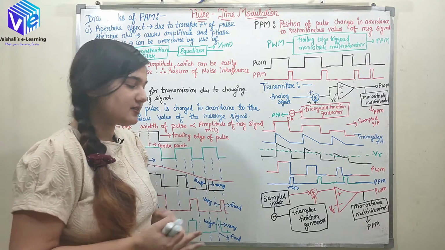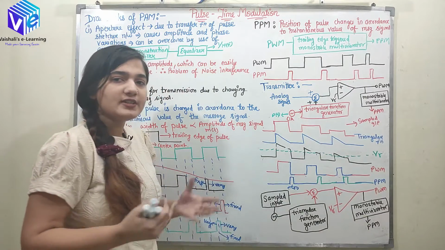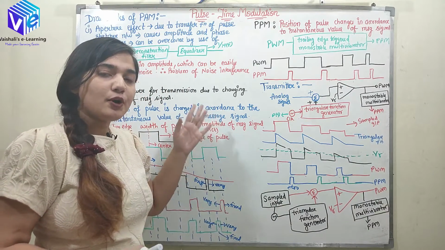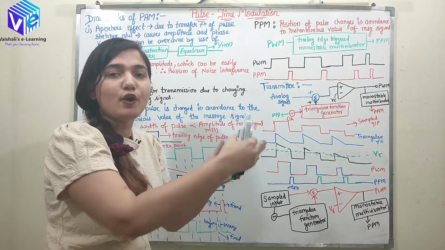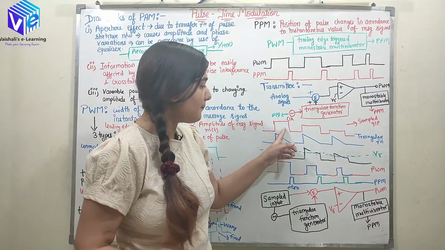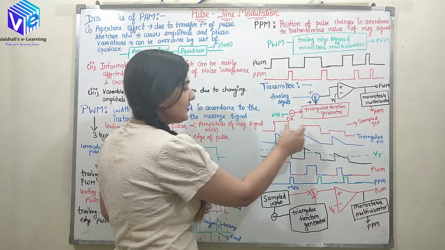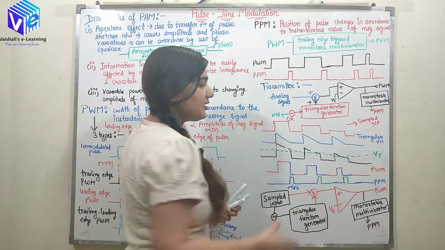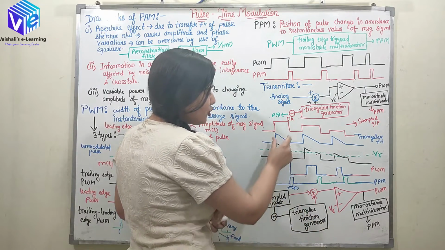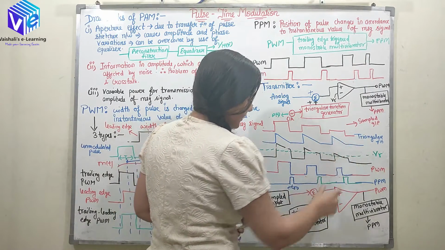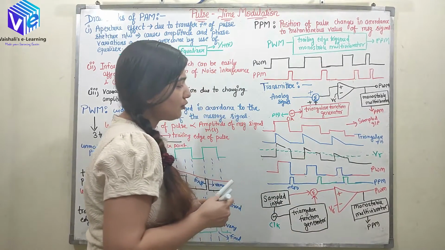So let's understand this again. Here we have the sampled input. How were we sampling the input? The samples were taken at specific points of the input, so now the amplitude would be changing in accordance with the input. These samples were changing in accordance with the input. Now this is my triangular function generator. Both have the same duration, which I am ensuring with the help of the same clock, so I am giving the same clock to both of them.